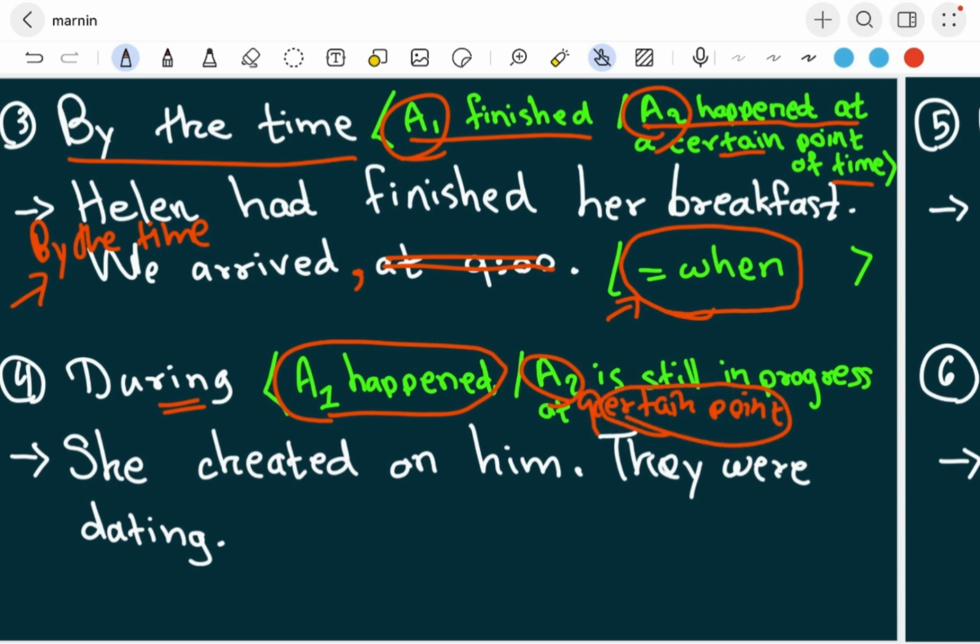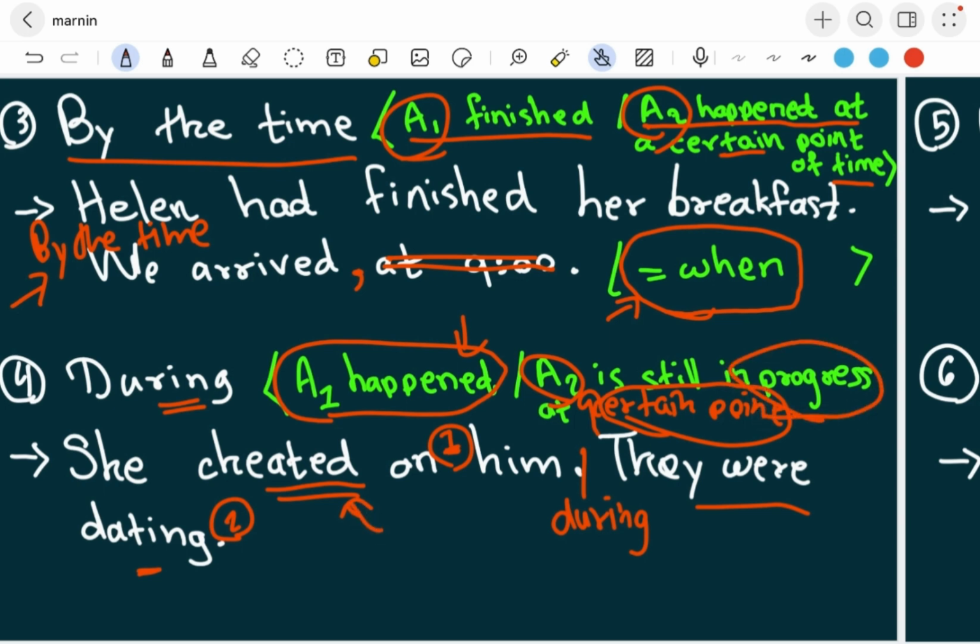For example, she cheated on him is activity 1, right? They were dating is activity 2. So we say: she cheated on him during they were dating. That means she already did the action of cheating on him. Activity 1 already happened, but they were still dating. They were still dating when she cheated on him. So activity 2 is still in progress like that.